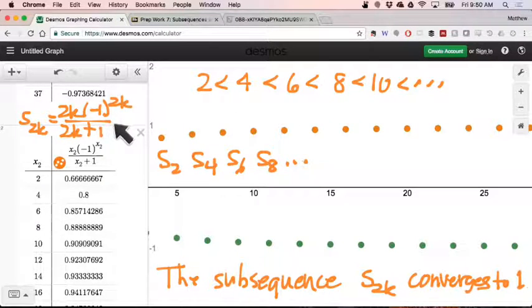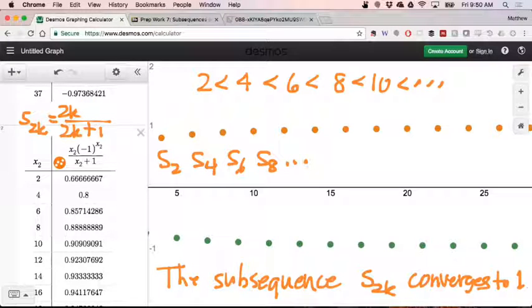What is negative 1 to the power 2k? Always positive 1. After all, we could rewrite it as negative 1 squared to the power k. And what's negative 1 squared? 1. And 1 to the k is also 1.